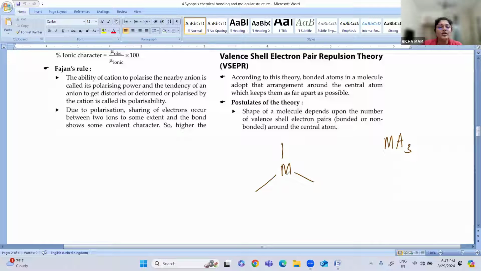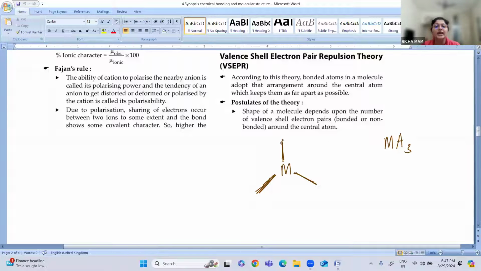Here the bonds are arranged in such a way that there is no repulsion; they are completely apart from each other. The bonds in a molecule adopt an arrangement in which they are far from each other. So VSEPR theory focuses on the shape of molecules.